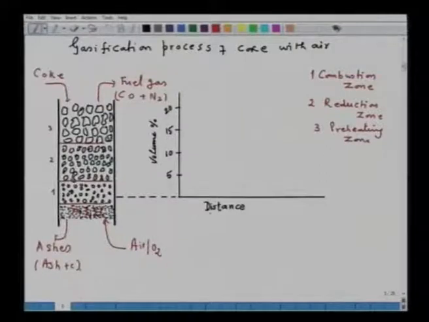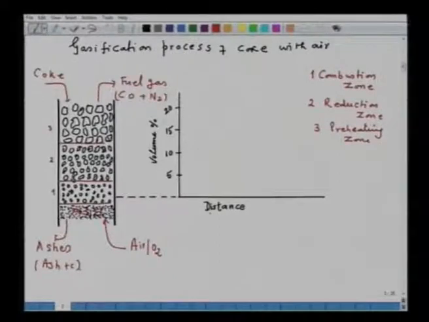So, at a steady state, what will happen? Coke will travel downward and the hot gases will move upward. There will be exchange of heat and mass transfer. So, on account of that, coke gets heated up, it falls down in the reduction zone, the combustion zone. In the combustion zone, carbon reacts with oxygen, forms CO2, the gas goes up, gets reduced with carbon, and hence the gasification process is on.